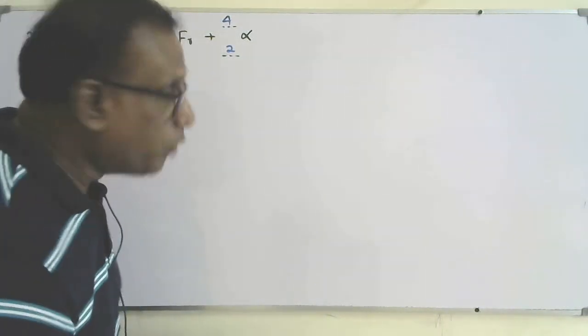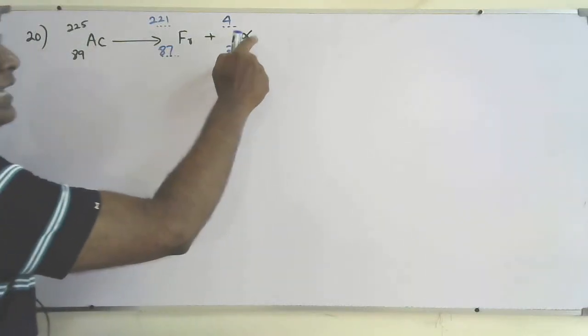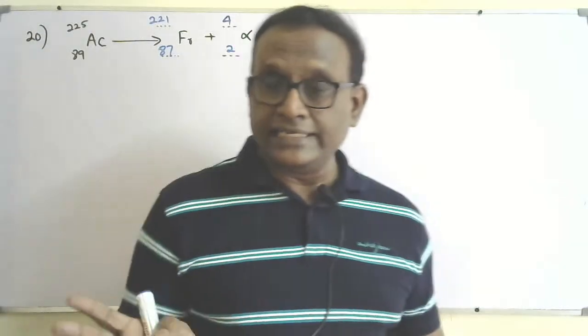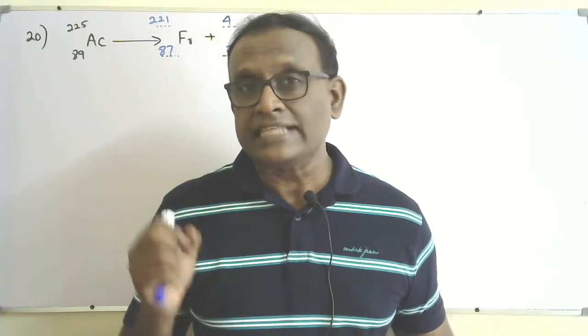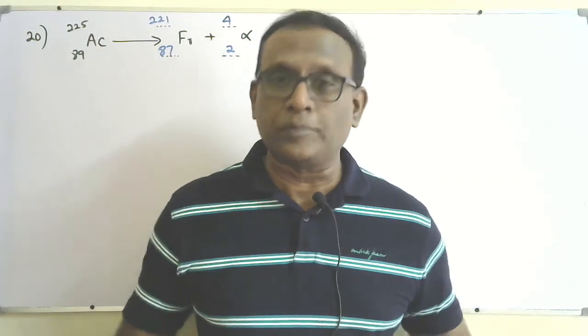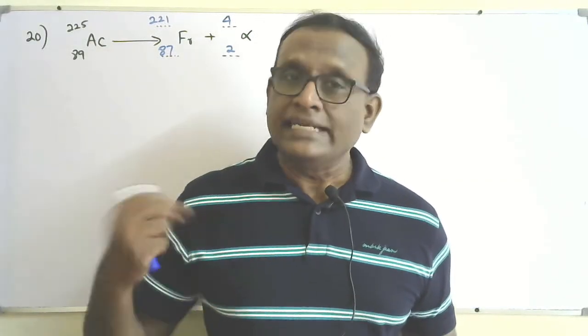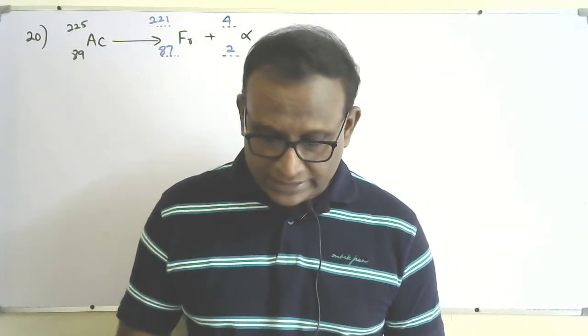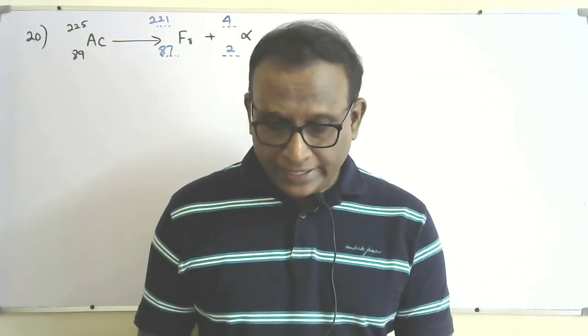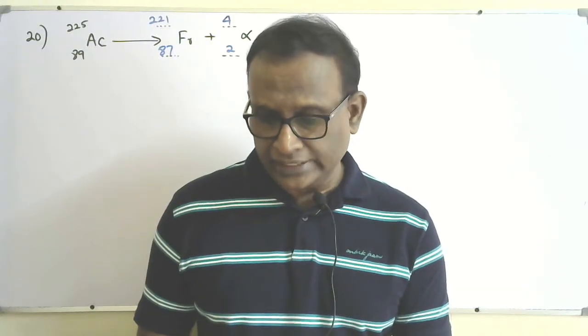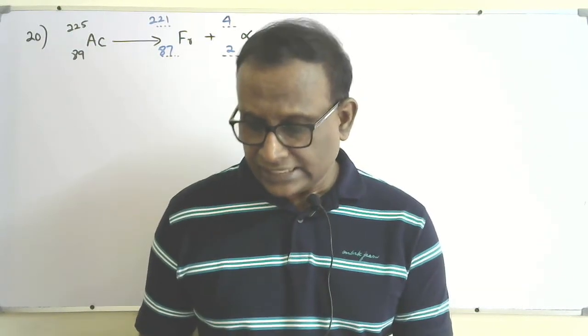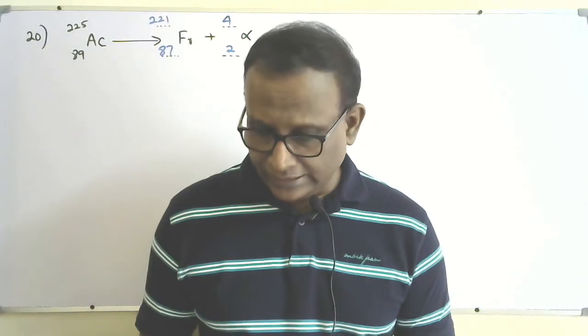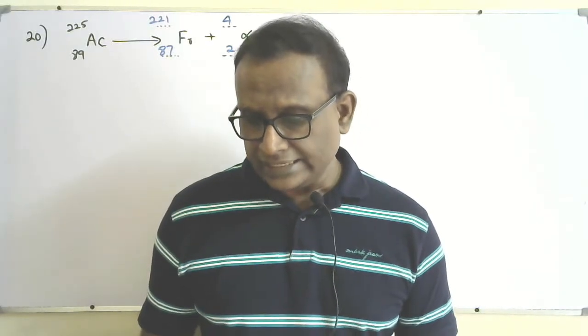But we know that the momentum of francium will be equal to the momentum of the alpha in terms of magnitude. They have the same magnitude of momentum in opposite directions because the initial momentum of actinium is 0 and the total momentum is conserved. So explain why the kinetic energy given to the alpha particle is just less than 5.9 mega electron volt.